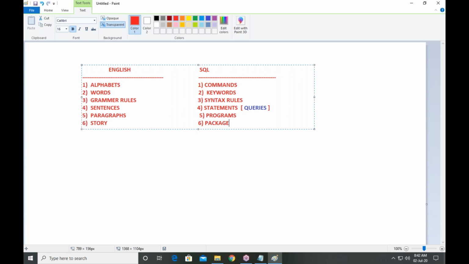In SQL, what we are learning, and to learn English, what you are learning. So commands, keywords, syntax rules. SQL is a collection of commands, keywords, syntax rules. By using the above first three components, you can write a statement that is called a query.